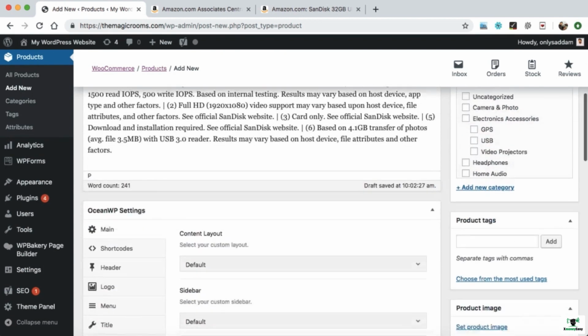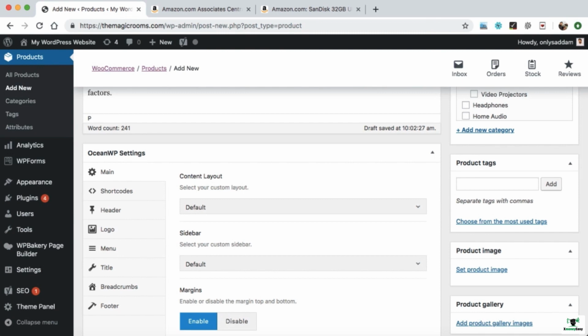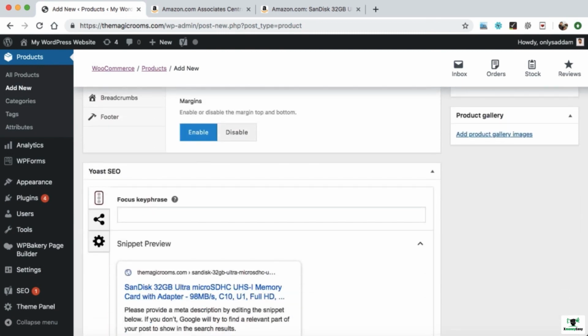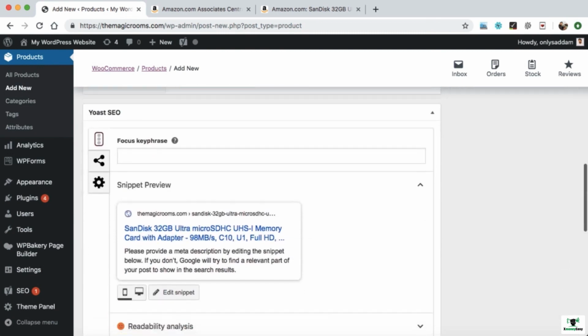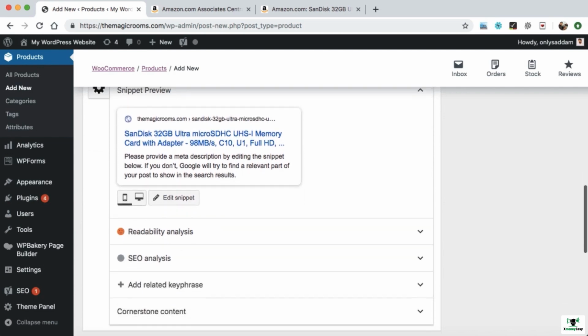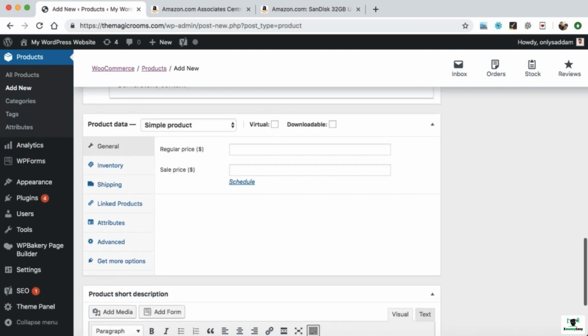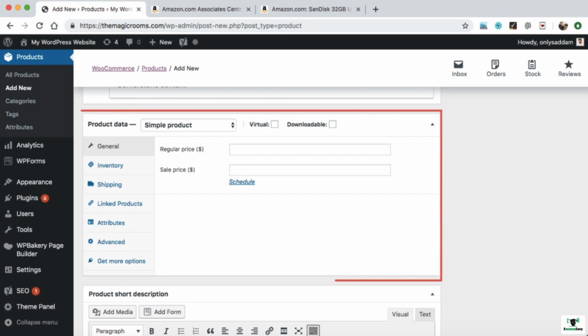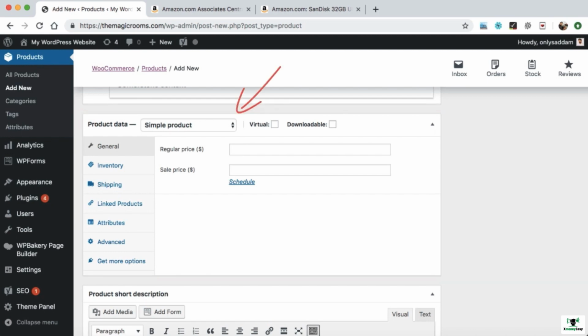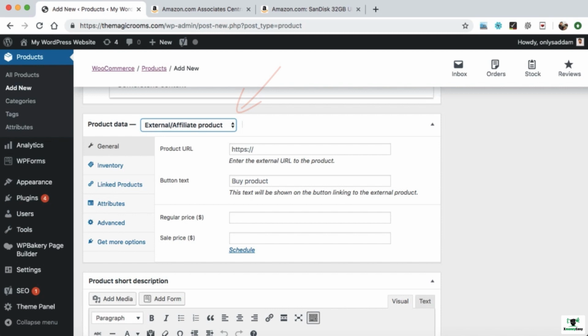Let's scroll down. Leave this Ocean WP settings section as it is, and this Yoast SEO section is also not needed right now. We'll jump to this section later on. Here, product data. This section is important. So firstly, make sure that it is selected as external or affiliate product from this drop down. Now here we have to pass the product URL.